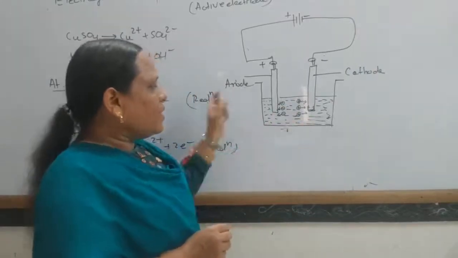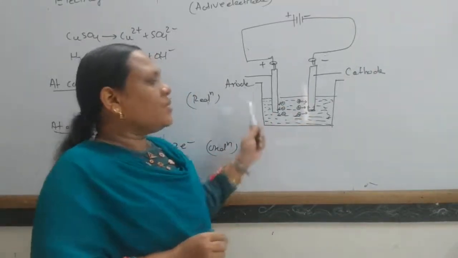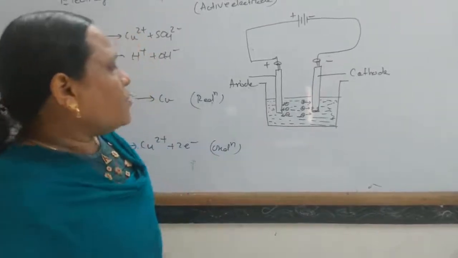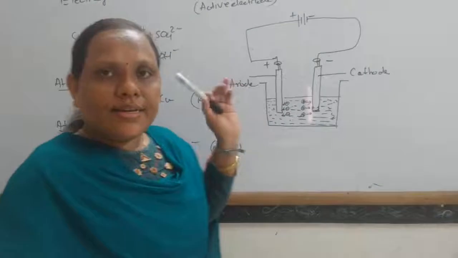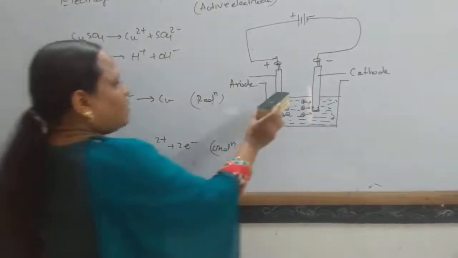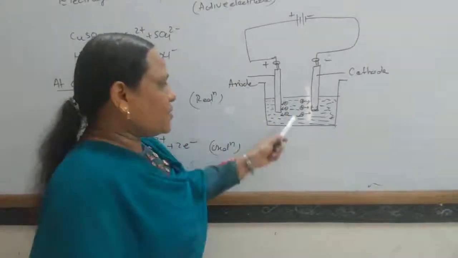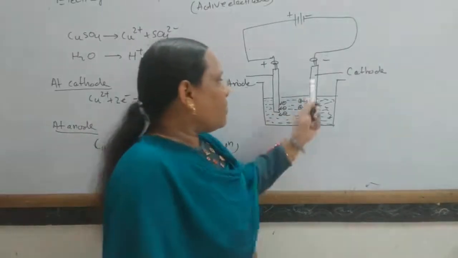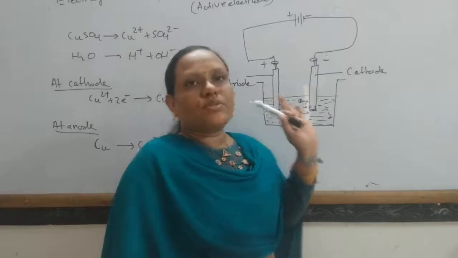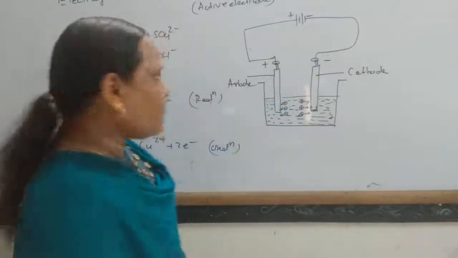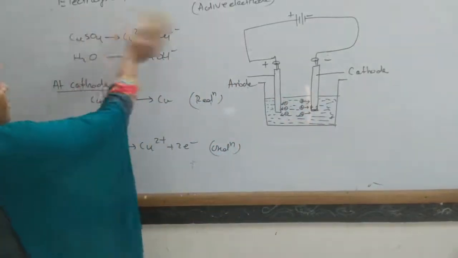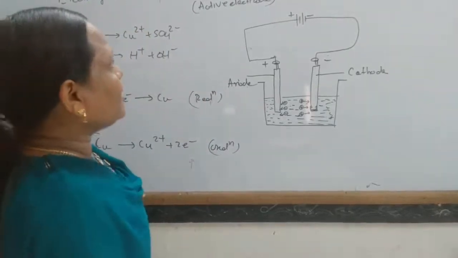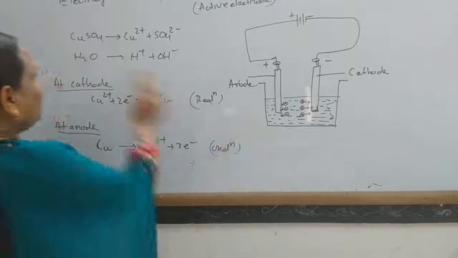The pH of the solution does not change here. It remains constant. There is no change in the electrolyte, because some amount of copper comes into the solution, and from this solution the copper ion again forms copper metal. So this is the reaction that takes place when electrolysis of copper sulfate takes place using an active copper electrode.